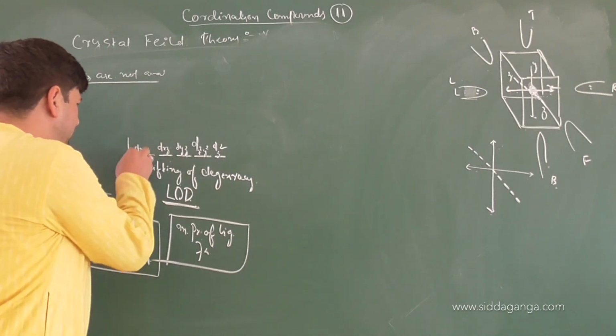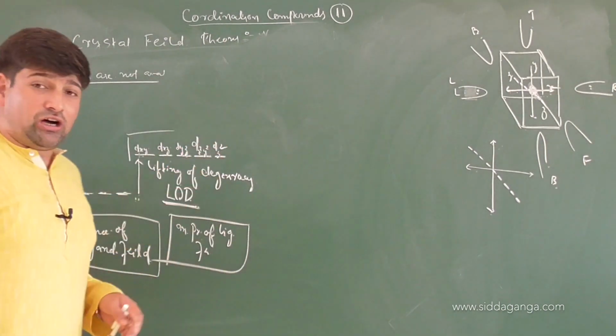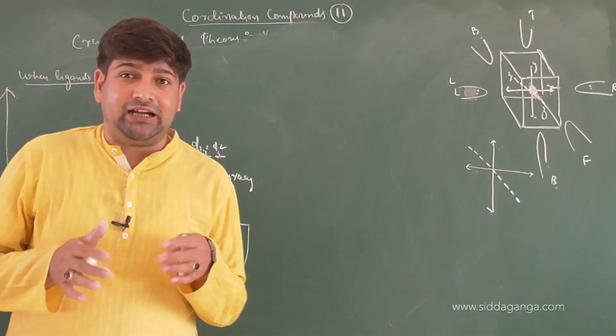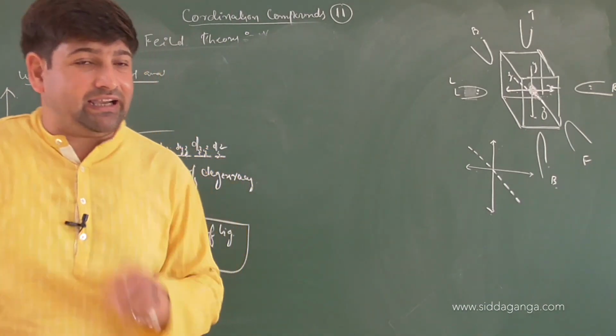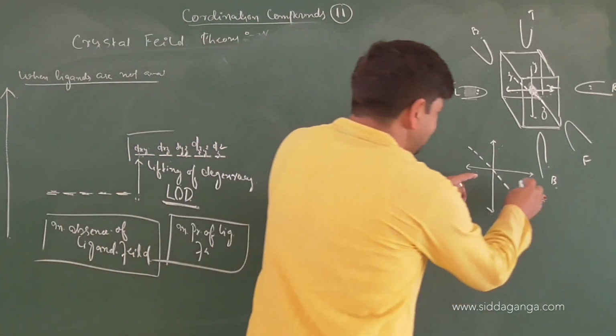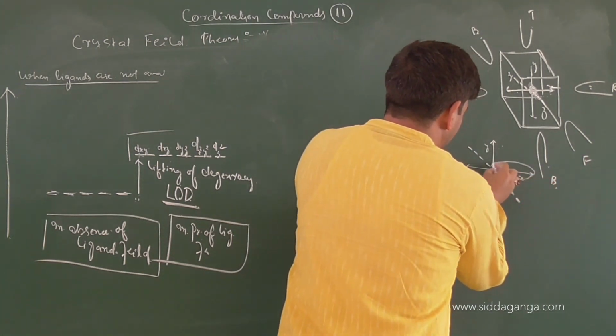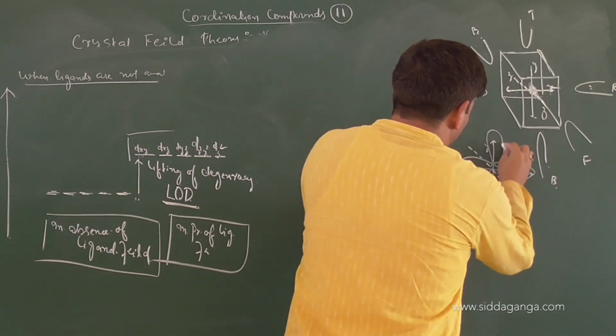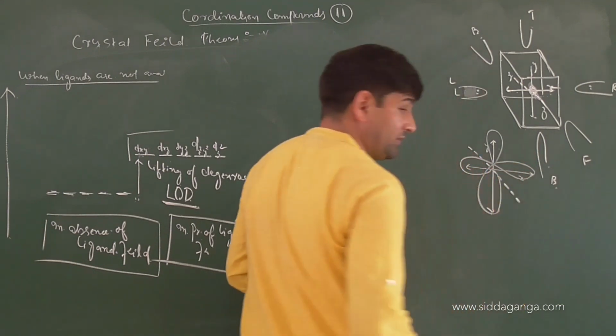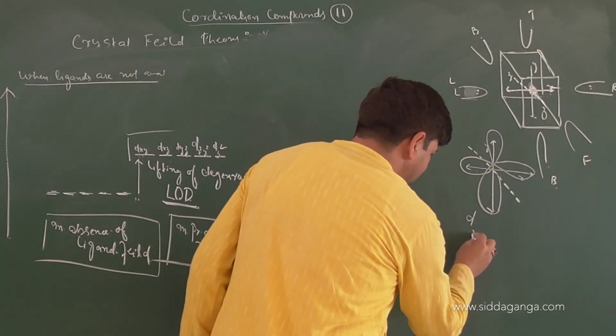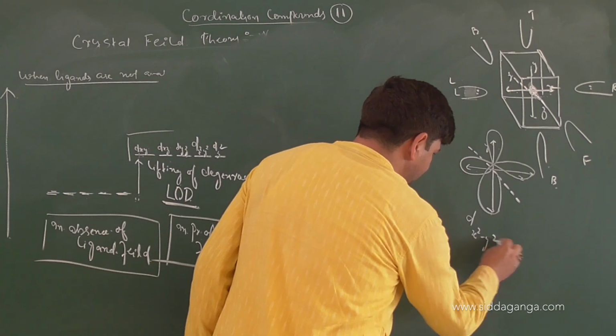Out of these orbitals, children, tell me which orbitals are along the axis and which orbitals are in between the axes. So this is x, this is y. On x and on y, what is the orbital called? That is called dx square minus y square.